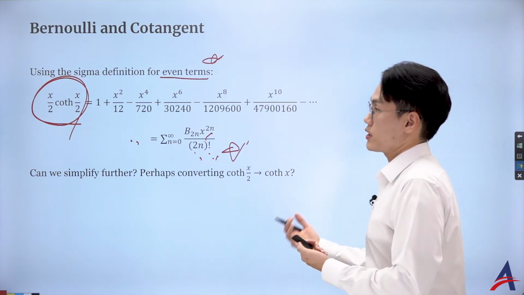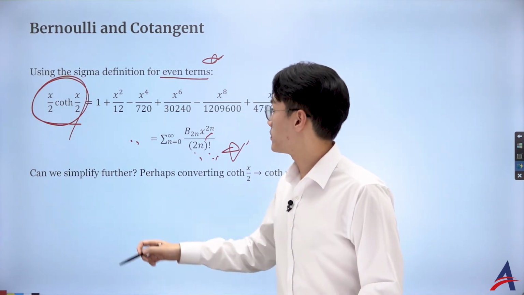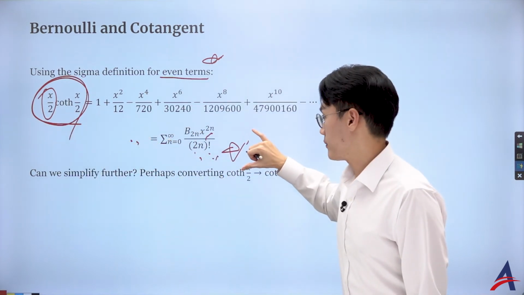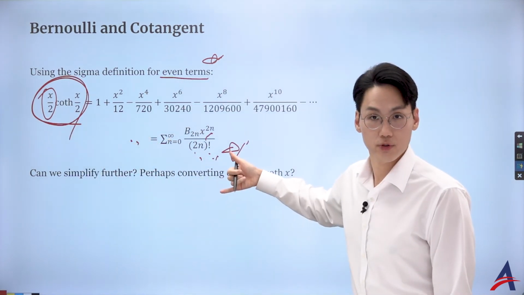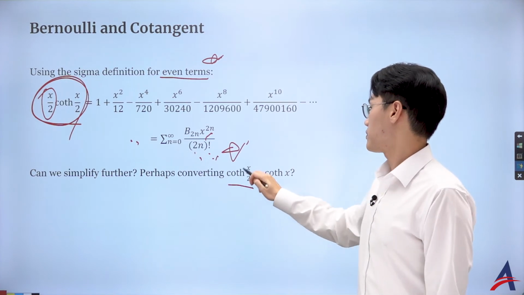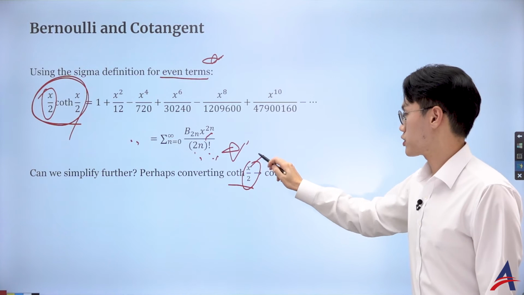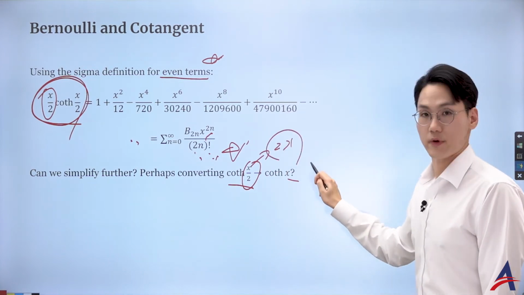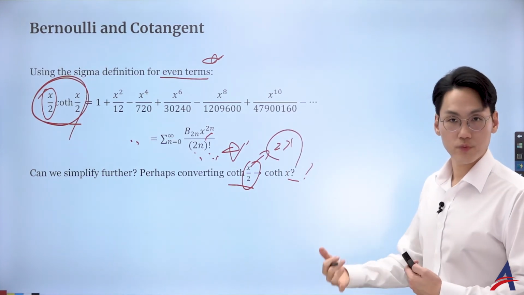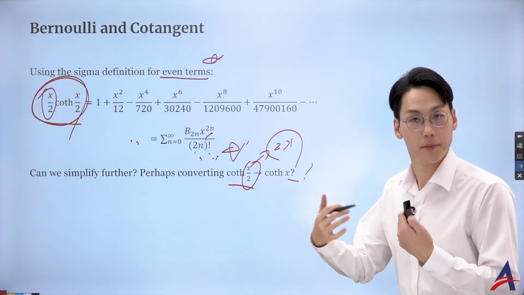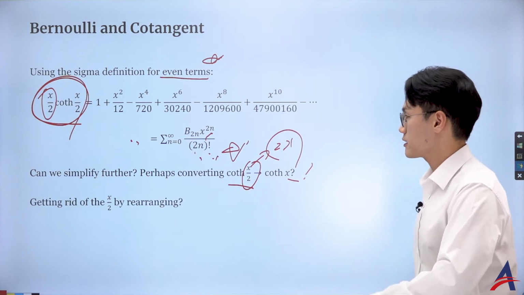Okay, and what we can actually do is simplify further, meaning I can just rearrange the x over 2 to the other side and maybe just divide by the x and multiply by 2. And then instead of dealing with the fancy x over 2, I can make it x by substituting the 2x on top of the x, right? So I always prefer working with the simpler version. So let's try to make some substitution and algebraic manipulation to simplify. So let's have a look.